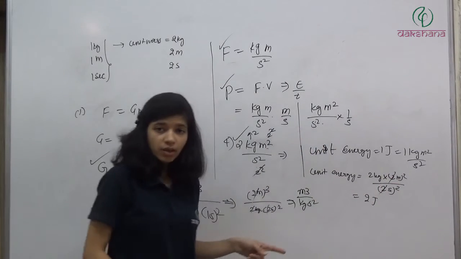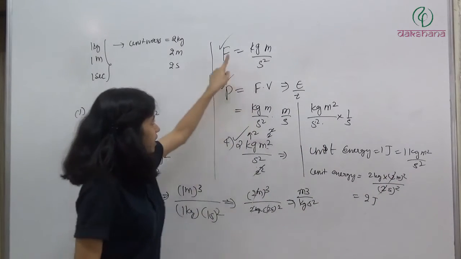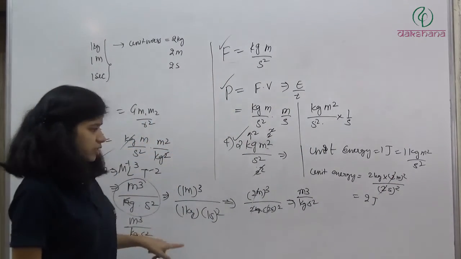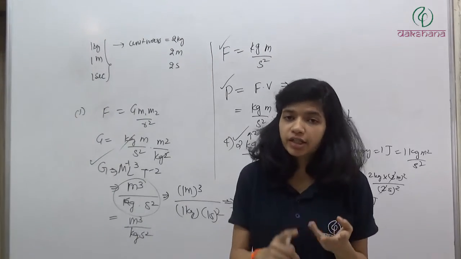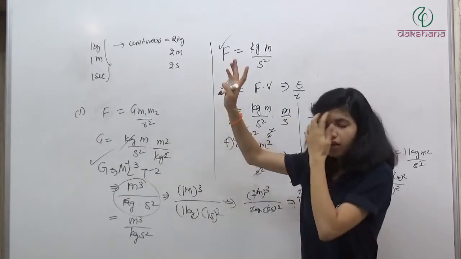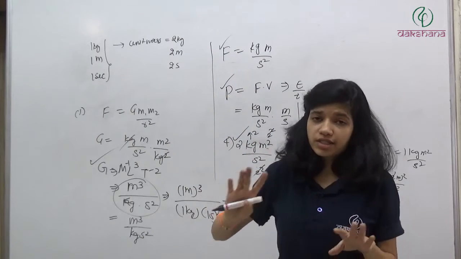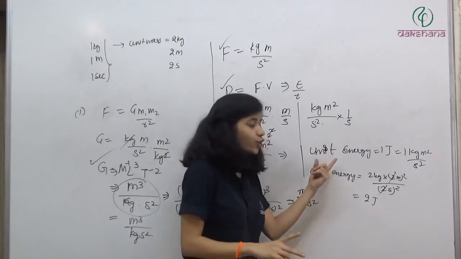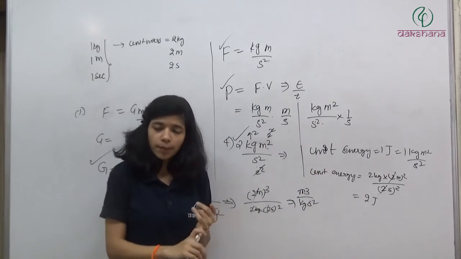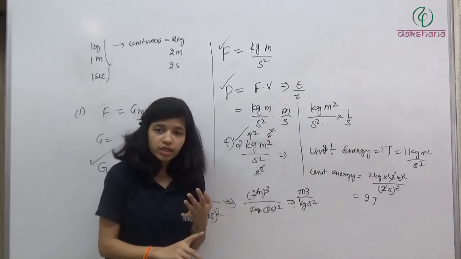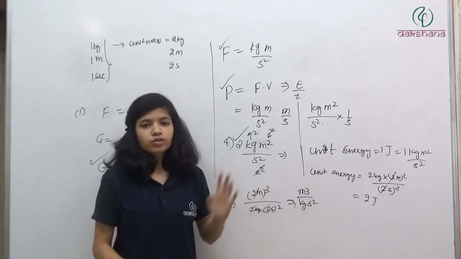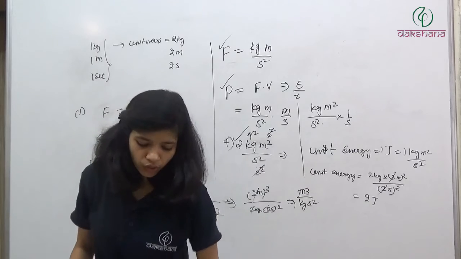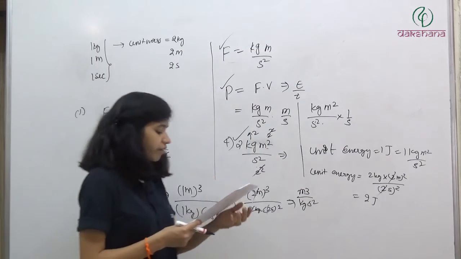So in the new system, when we have doubled the unit mass, unit length and unit time, gravitational constant is same, force is same, power is same, but unit energy is also doubled. You have doubled the unit mass, the unit length, the unit time, so unit energy is also doubled. Clear? So change will be in the gravitational energy.